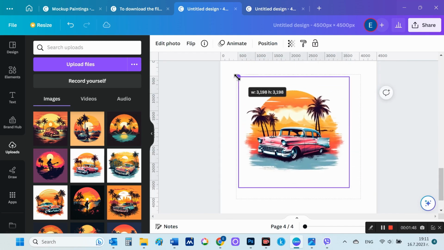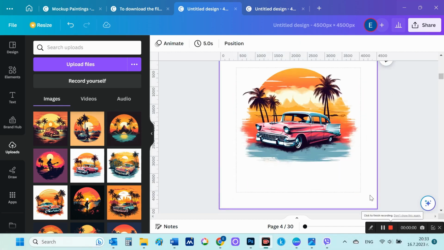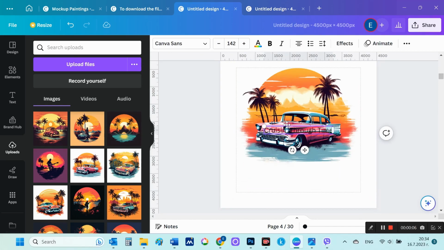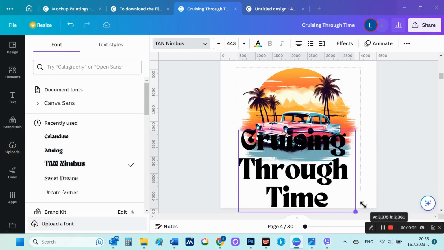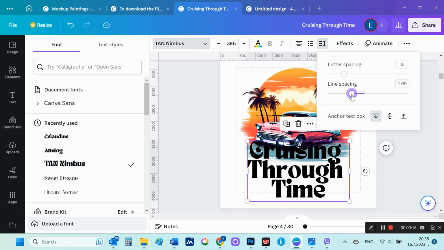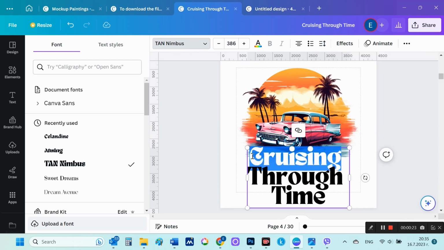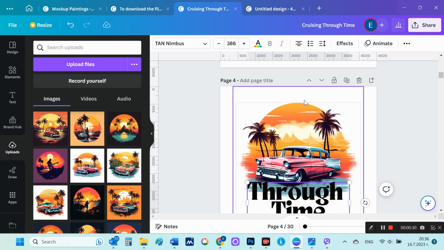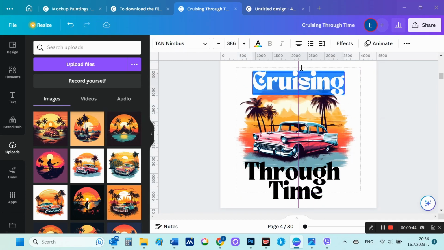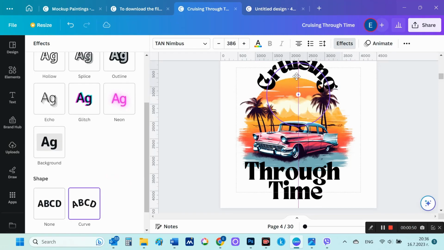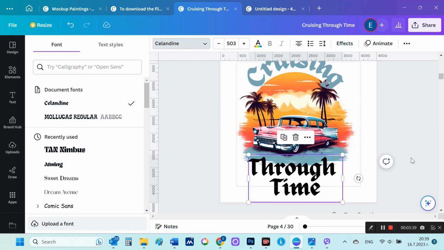I will use these images directly. I will add a suitable tagline to each image. I'll also choose one of the fonts I imported a while ago that are used for vintage designs. I can change the color here by choosing from the palette that Canva automatically suggests.